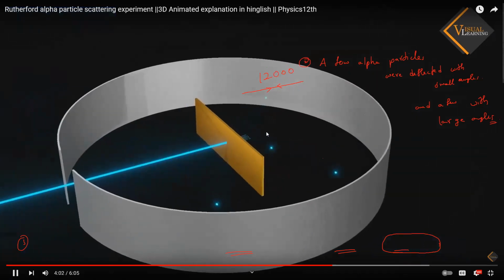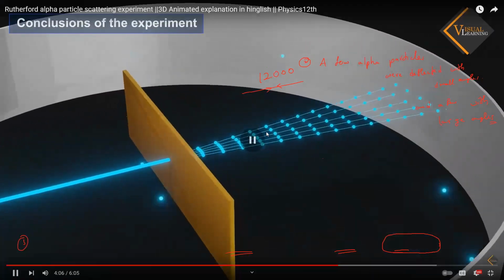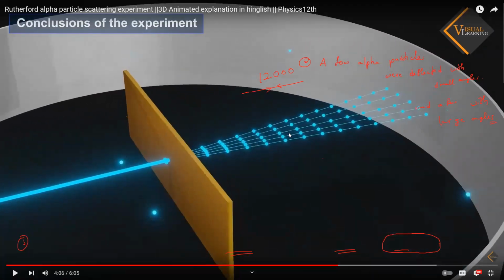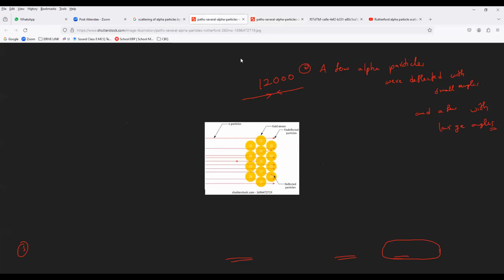Taking all these observations into consideration, Rutherford drew some conclusions, but conclusions are not required now. Now we'll go back to the observations only. The conclusions we will make later. So now this is the observation.